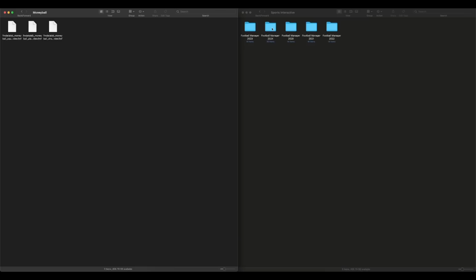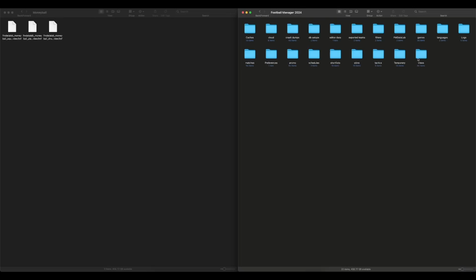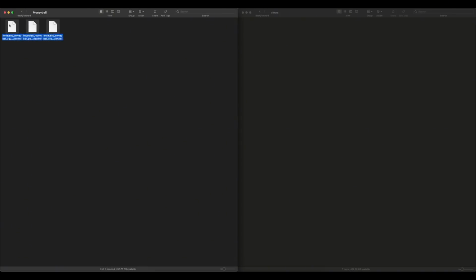Now, usually on Windows, it's found within your Documents, and on Mac, it's within your Library directory, then within Application Support. If you do not have a Views directory within the Football Manager 2024 directory, all you need to do is create one. Then you can simply move your free Moneyball view files into your Football Manager's Views directory.